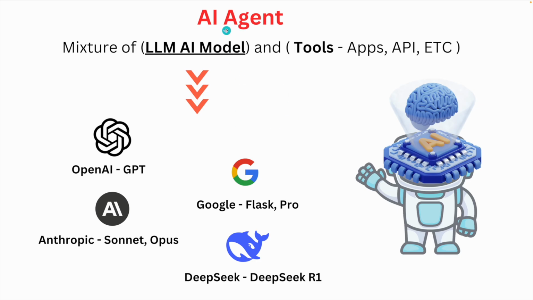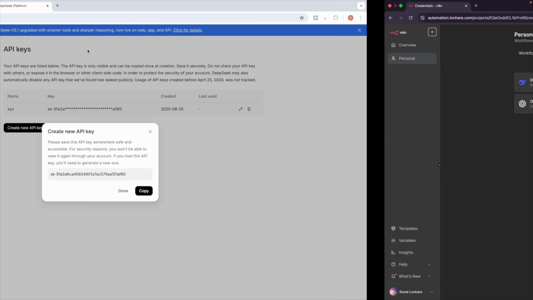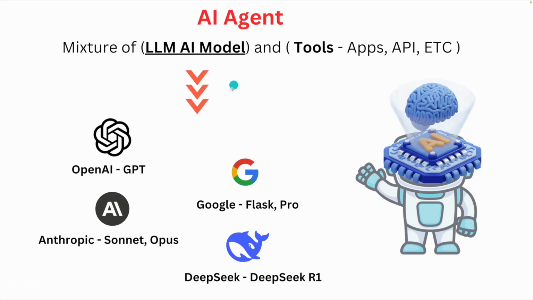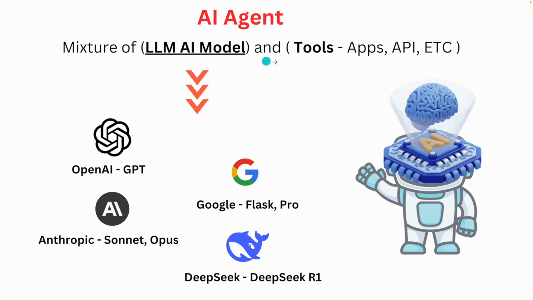We have told you that an AI agent is the combination of LLM AI models and tools. For tools, we have used anything which we have already set up, boom, right? And after this we have integrated LLM AI models. Whatever you want to use, you can. And using both of them, you can build your AI agent. We will show you practically how everything goes, but the basic structure we have successfully set up, that is the tools and then LLM AI models.